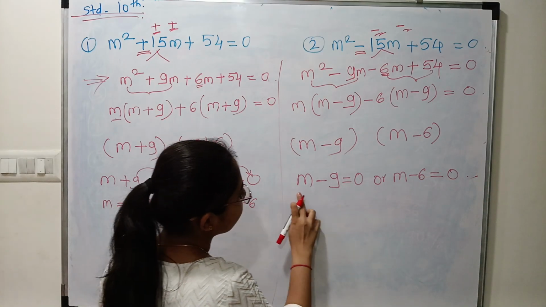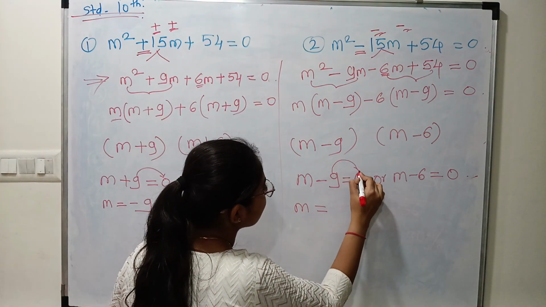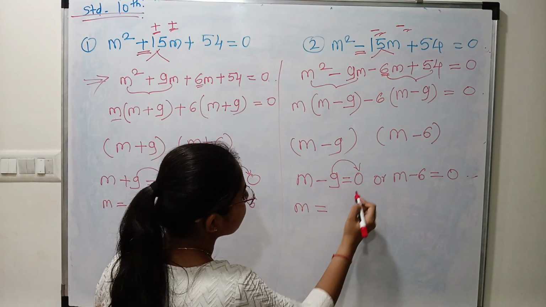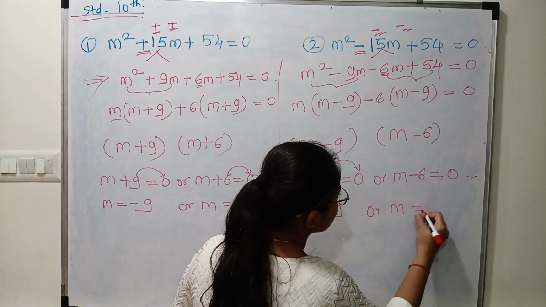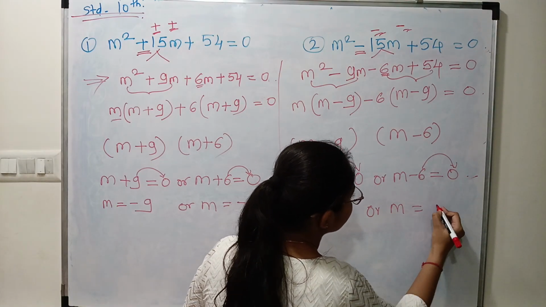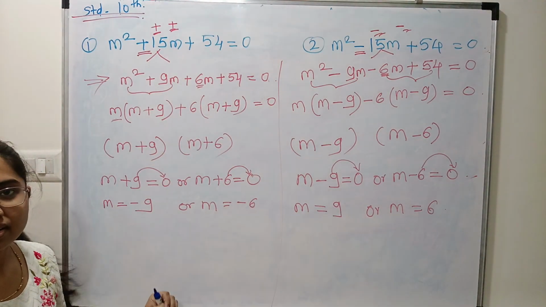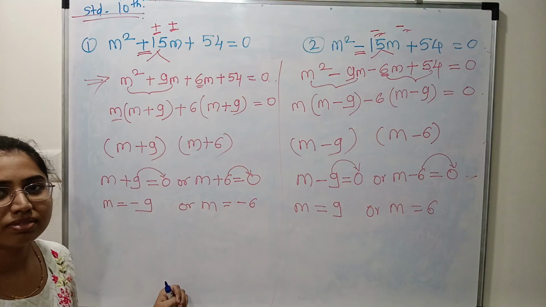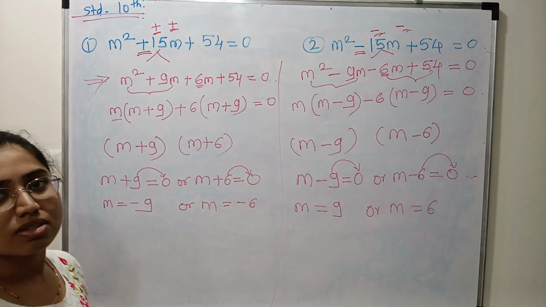Now we have to find the value of m over here. So m is equal to, if 9 will go this side, minus becomes plus 9, right? Or m is equal to, if 6 will go this side, it will become plus 6. Understood? Everyone? That much only is the difference in these two questions.